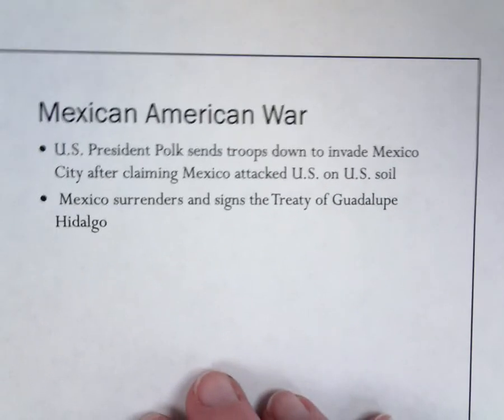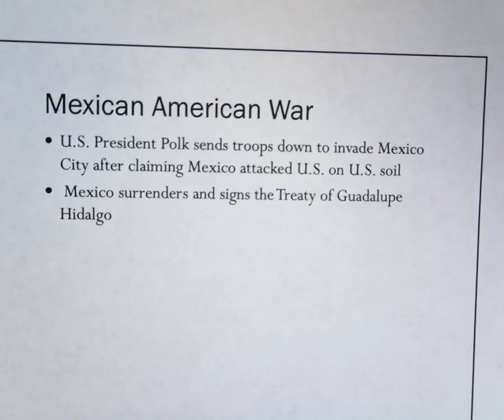So the fighting for the Mexican-American War wages for 2 years, 1846 to 1848, and U.S. President Polk sends troops down to invade Mexico after claiming that Mexico attacks the United States on U.S. soil. However, the attack actually took place on the disputed land, and so the Mexican citizens thought they were just defending their land.